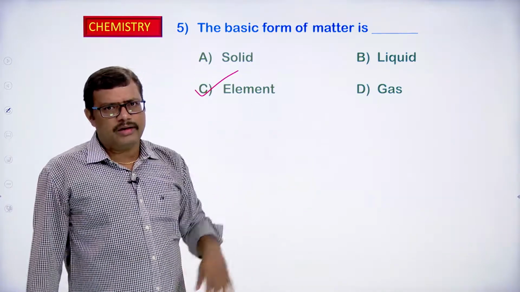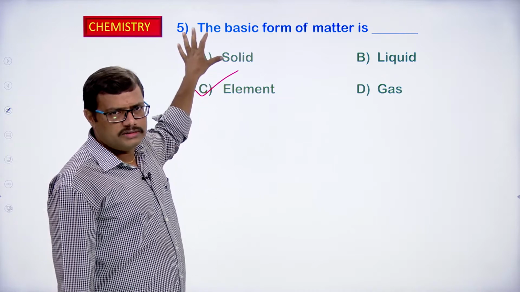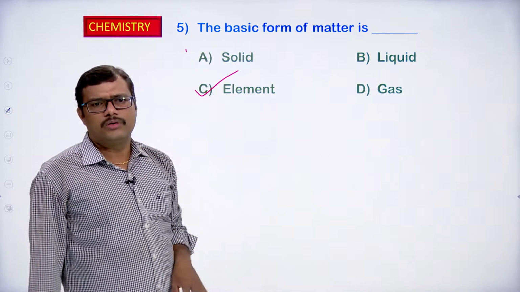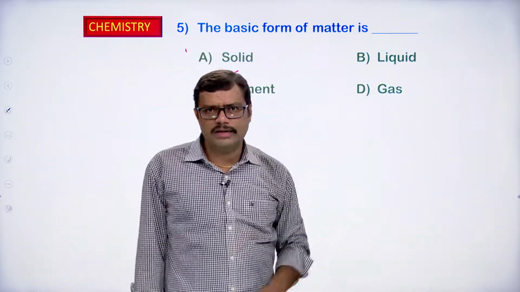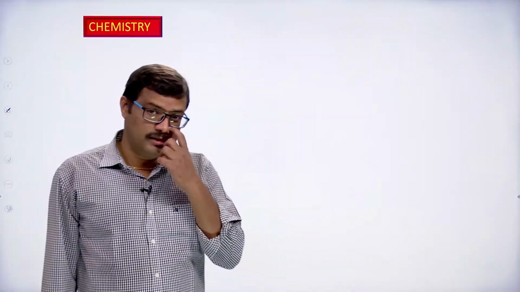When you look at the diamond, diamond carbon is present. So, what is carbon? Carbon is an element. This solid diamond is made up of element only. So, the basic form of matter is element. What is it? Element. Okay. You have to remember these things, right?